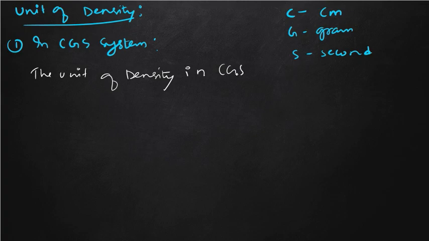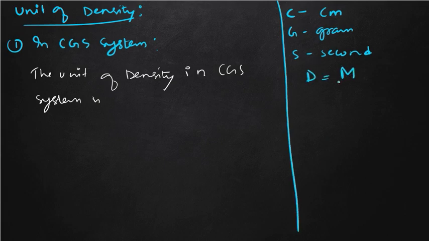The unit of density in CGS system is, so if we see the formula, what was the formula of density? D equal to mass by volume. So what is the unit of mass? We measure the mass in CGS system in gram. And for the volume, what is volume? Volume is length into breadth into height. But here in CGS system, the unit of length is centimeter, so this will be our cubic centimeter.